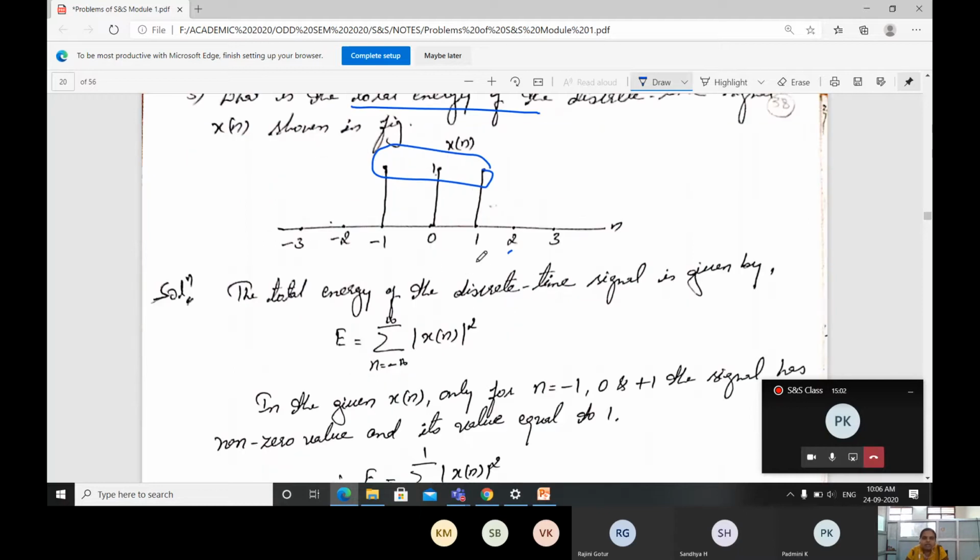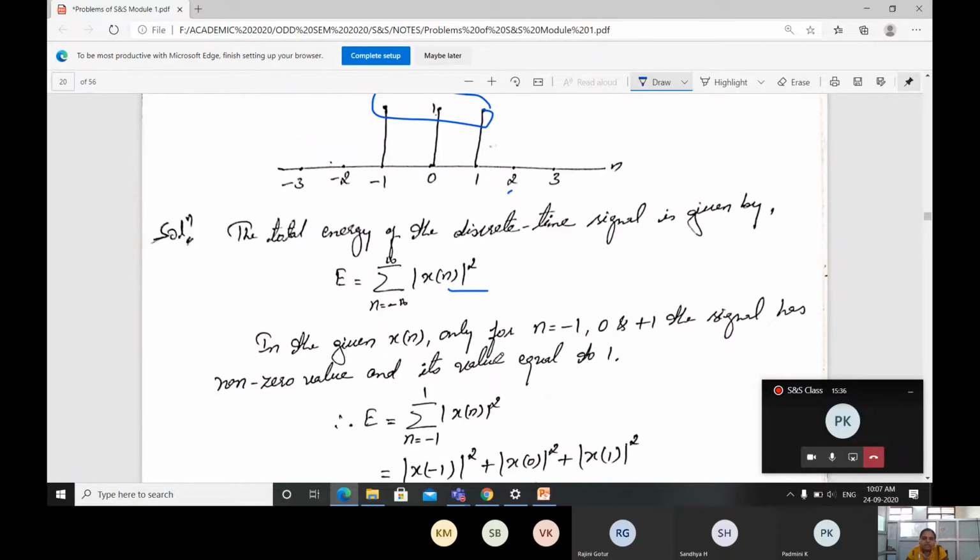We already came across what all the equations are for energy and also for power, in terms of continuous time and also in terms of discrete time signals. Here the given function is a discrete time signal, that is x of n. For that reason, use the equation for the energy, that is E is equal to summation n varying from -infinity to +infinity of |x of n| whole square.